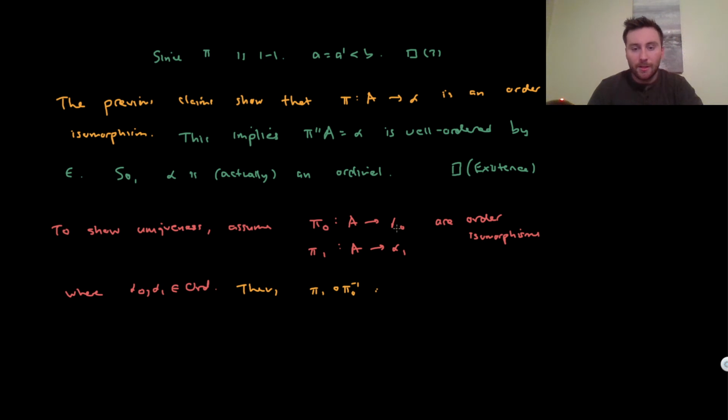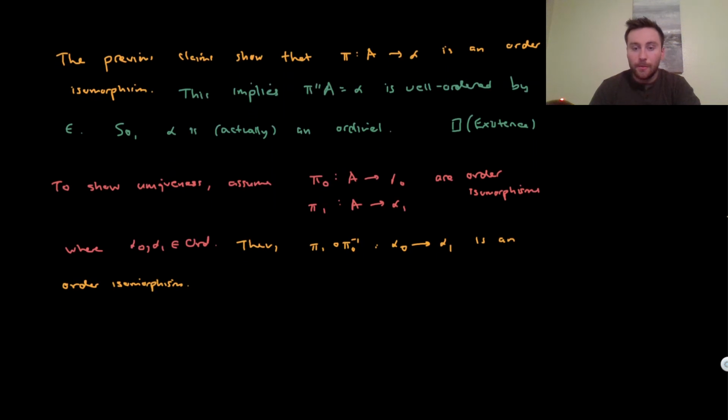Well, pi 0 inverse starts with alpha 0, and we go into A. But then pi 1 goes from A into alpha 1. This is going to be an order isomorphism from alpha 0 into alpha 1. So it is an order isomorphism. Well, what did we prove last time? We proved that alpha 0 is equal to alpha 1. So from last time, alpha is equal to alpha 0 is equal to alpha 1. These two ordinals are the same, so we'll just call them alpha.